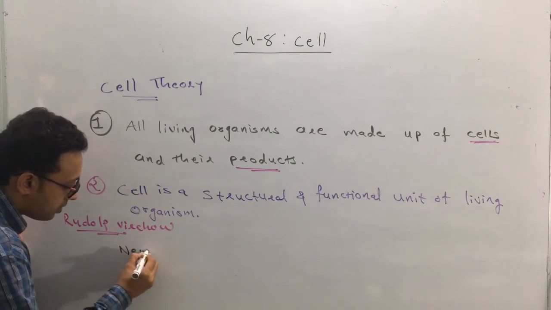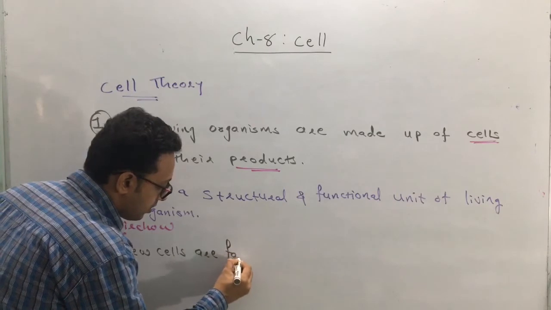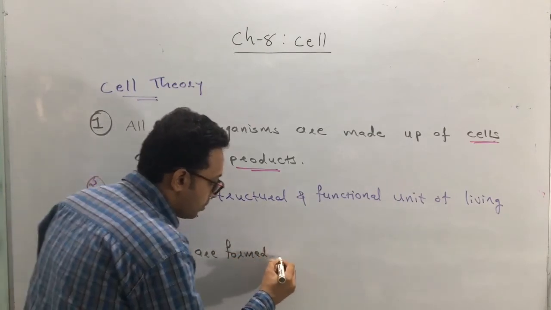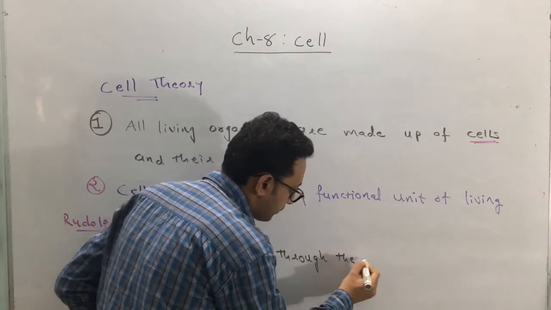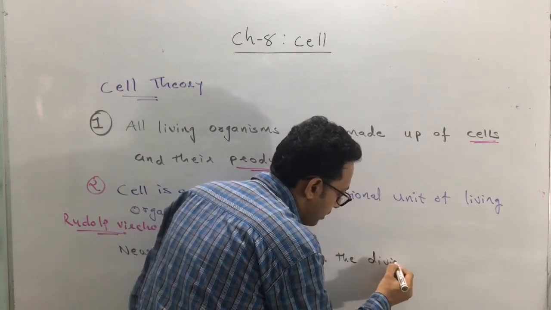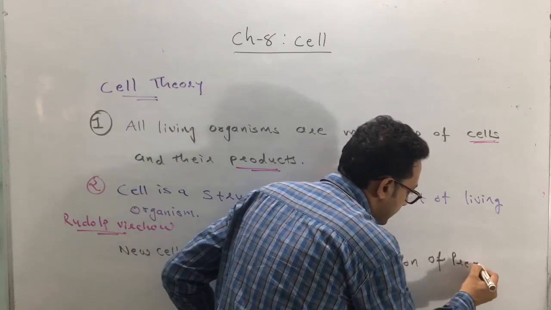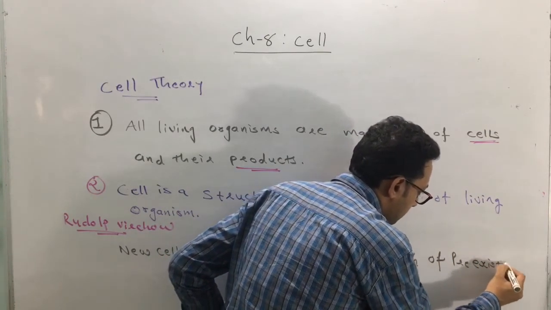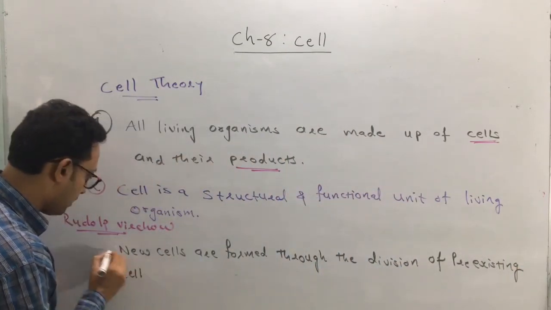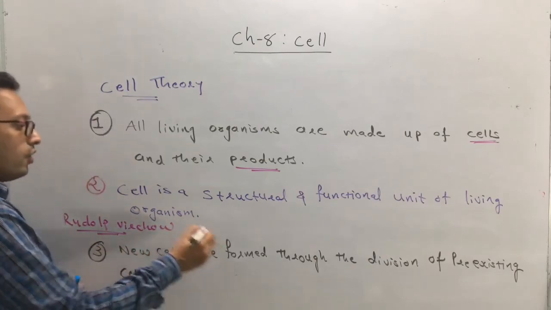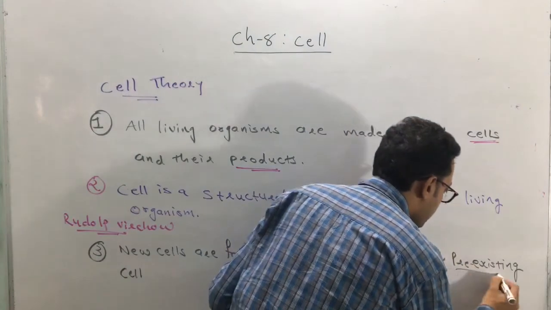New cells are formed through the division of pre-existing cells.